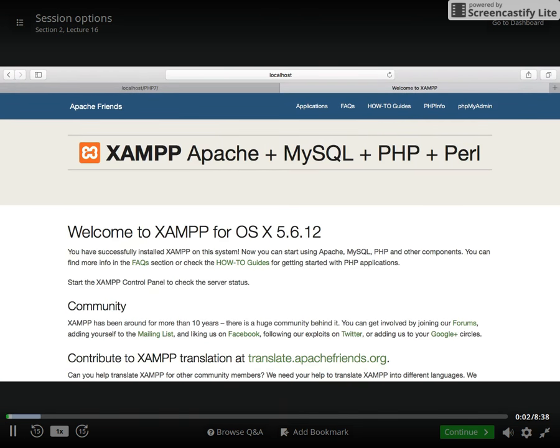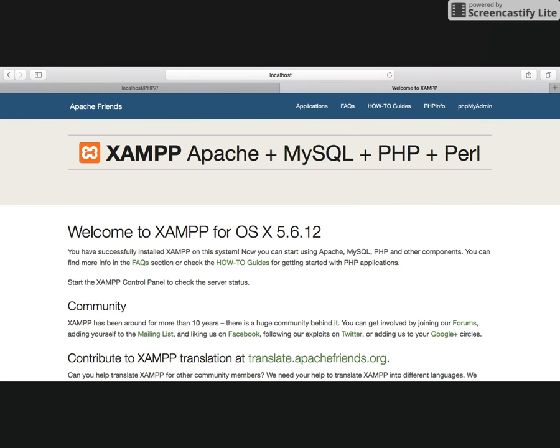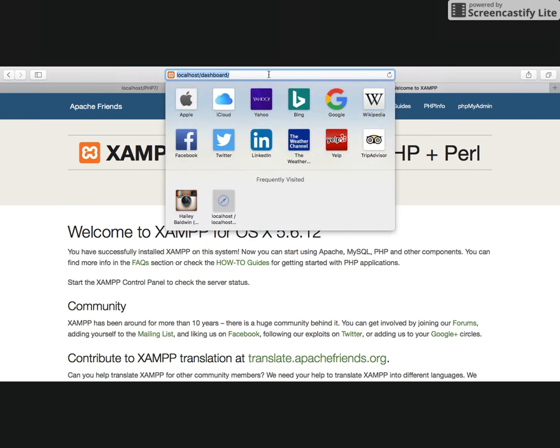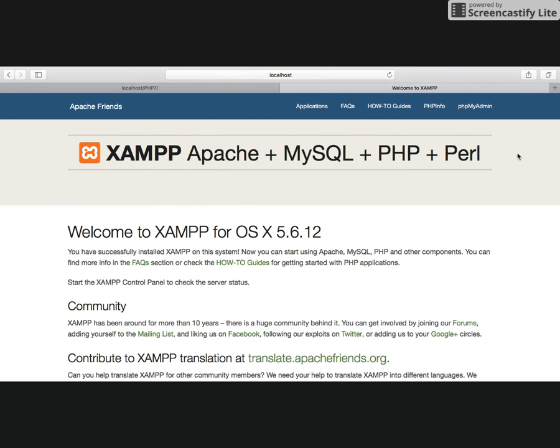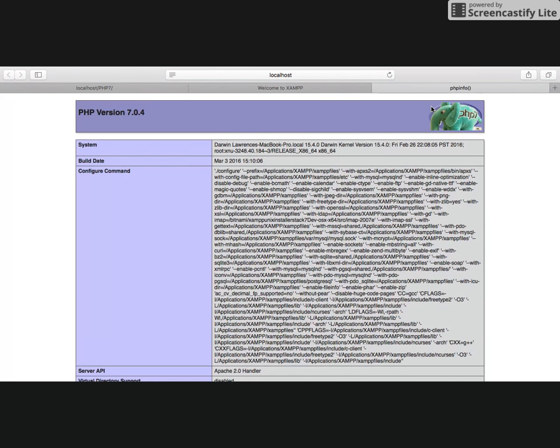PHP now offers the ability to modify your session options that are automatically configured. So if you go to your localhost directory and visit the dashboard, click on PHP Info. This will provide you with all of the default settings and configurations that are available to you, and this page gives you all the information on those default settings.